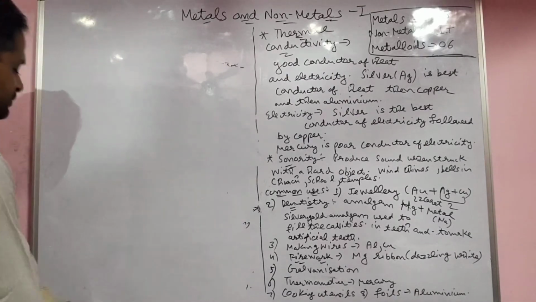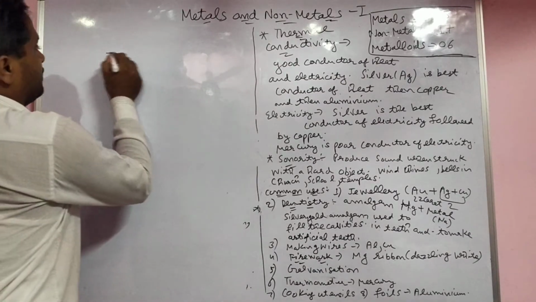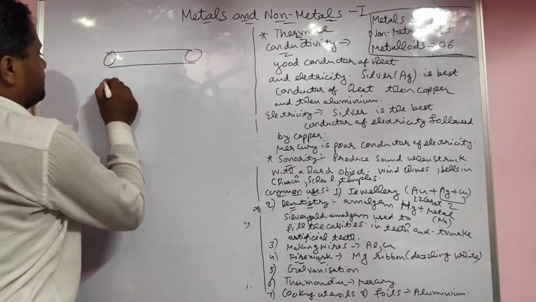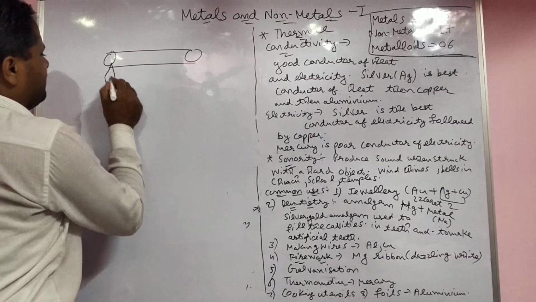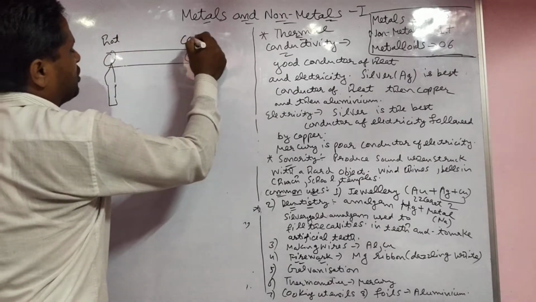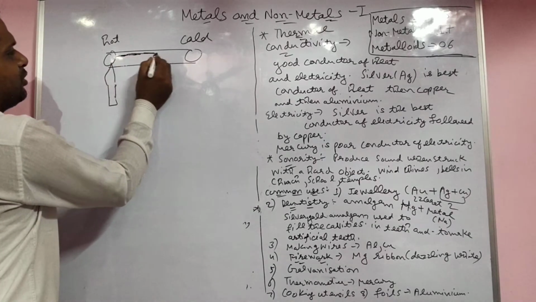See there, metals lose electrons very easily. This is an iron rod, and for example here a candle is there. When you burn one end, this end is hot and this end is cold. After some time you see the particles start to vibrate and transfer the energy to one another.